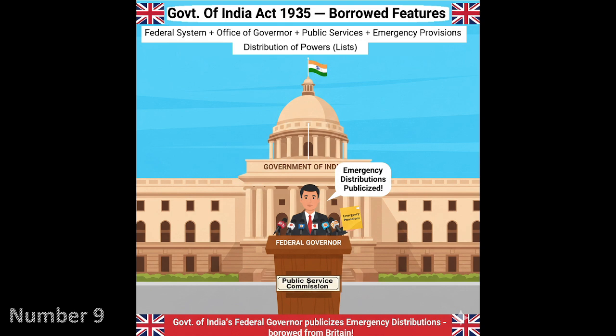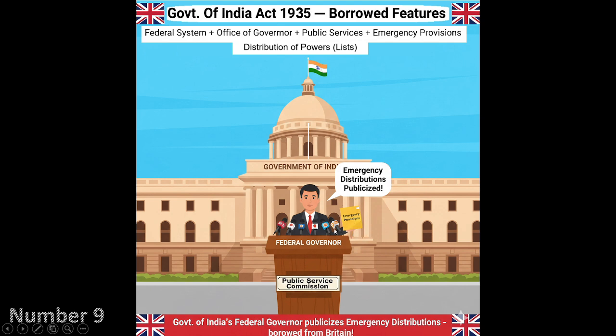So in the flashcard you can see there is a building on which Government of India is written, and in front of it there is a person giving a press conference, and this person has written federal governor on the podium, and beneath this federal governor the public service commission is written, and this federal governor is saying something, that is emergency distribution publicized, and it is also holding in its hands an emergency provisions named folder.